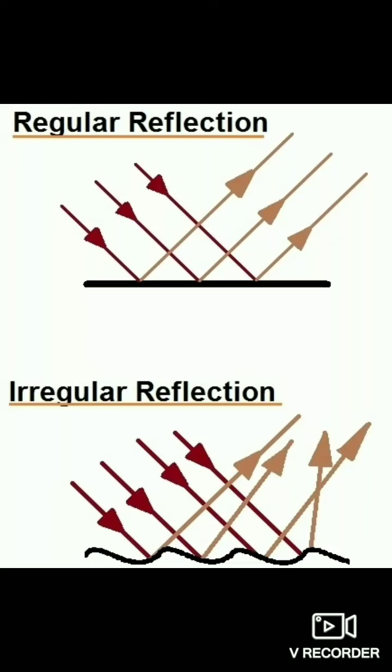Similarly, in case of irregular reflection, or other name is diffuse reflection, when a parallel beam of light strikes a rough surface, the rays of light are reflected in different directions, or the light rays get scattered. This type of reflection is called irregular or diffuse reflection. Irregular reflection gives diffused or blurred images. Images formed by wavy water surfaces and old chipped off mirrors are blurred or hazy. Remember that all objects, whether they have rough or smooth surfaces, are visible due to the diffused reflection of light from their surfaces.